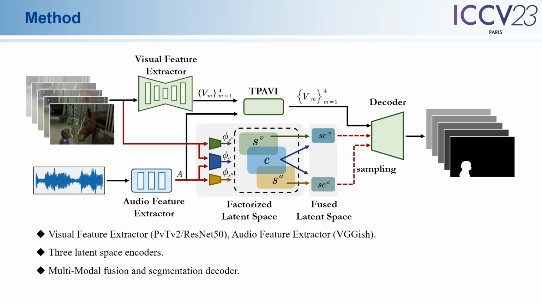First, we introduce the structure of our model. The model contains three main modules: a feature extractor, three latent space encoders, a multimodal fusion, and a segmentation decoder. The feature extractors are used to extract backbone features for the two modalities. We also design three latent encoders to achieve latent space factorization and obtain both task-driven shared representation and modality-related specific representation, achieving explicit multimodal representation learning. The decoder is introduced to get the final segmentation maps, indicating the sound producers of the audio-visual data.